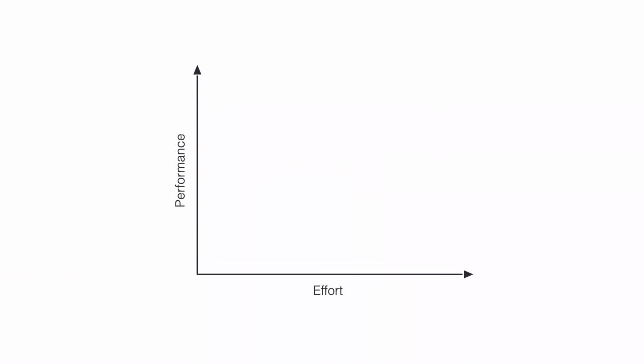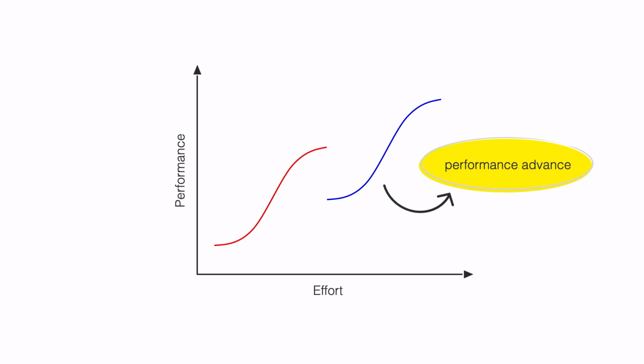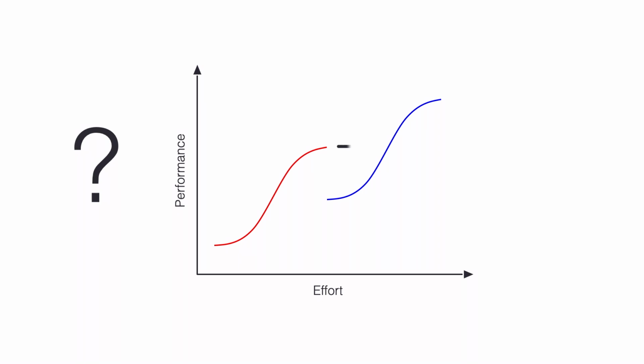Let's now think about discontinuities in S-curves. It is usually the case that S-curves appear in pairs and that each curve represents a different underlying technical approach. To illustrate, you can think of the blue one as the next generation of the red technology. Say there's a performance advance in a blue curve compared to the red one. Now, the managerial problem is to figure out whether you want to jump to the next S-curve, meaning to adopt the new technology, or if you want to stay on the current one. Of course, this will depend on where you are located on the curve.